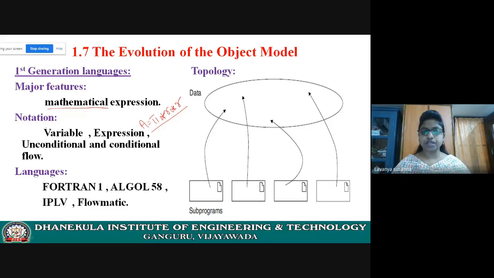Next, the notation of the programming language of the first generation. It will use the variables concept, expressions, and unconditional and conditional statements like if statement, if else statement, all those things.